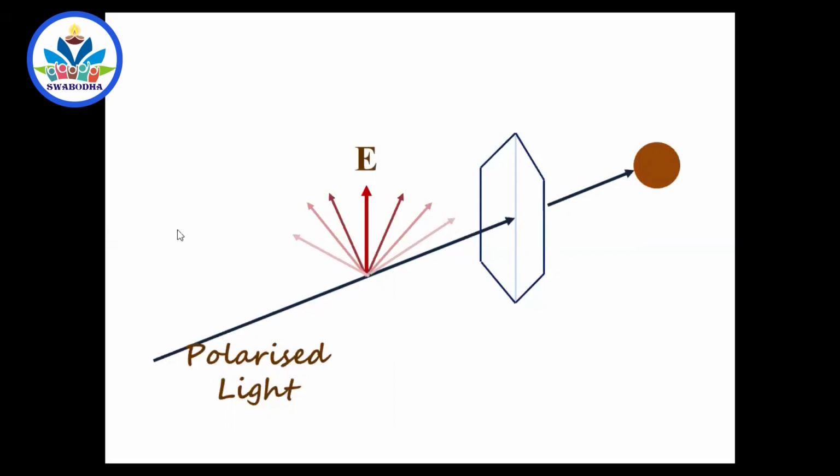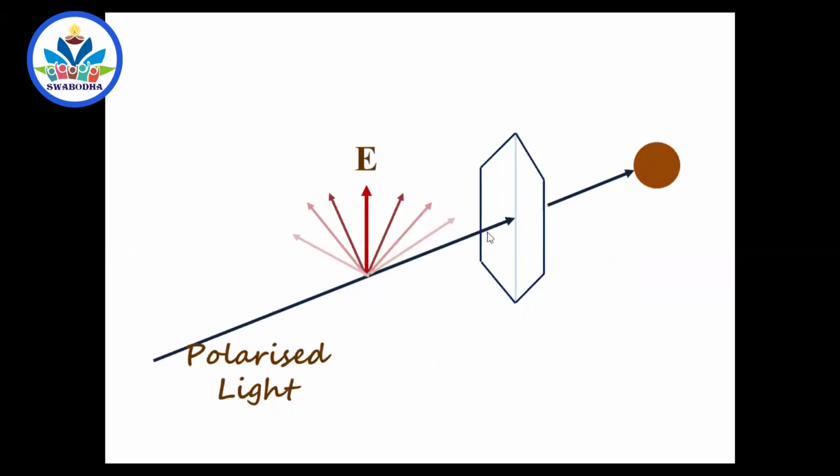All the electric fields are in the same plane. That's why it is polarized light, right? You don't get an electric field like this in this direction here. Which is the resultant electric field like this. Here also the resultant lies like this. Even though that resultant is a resultant of many components, the resultant electric fields lie in the same direction. That is why it is called polarized light.